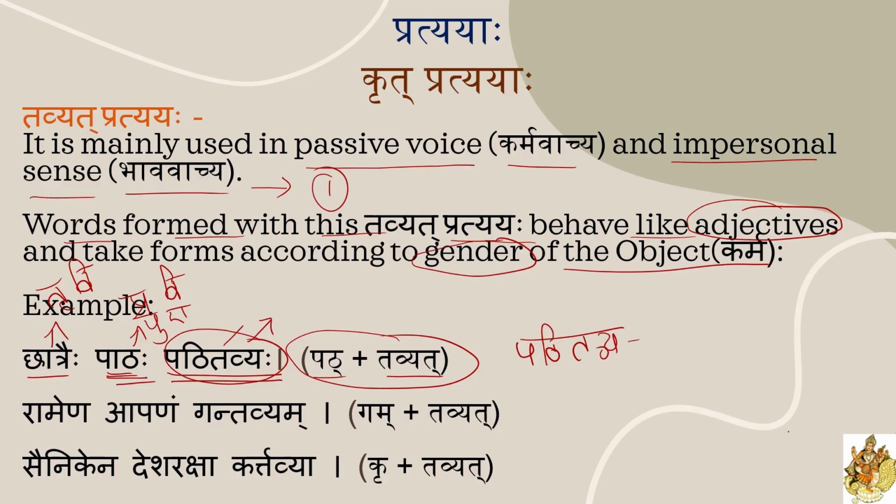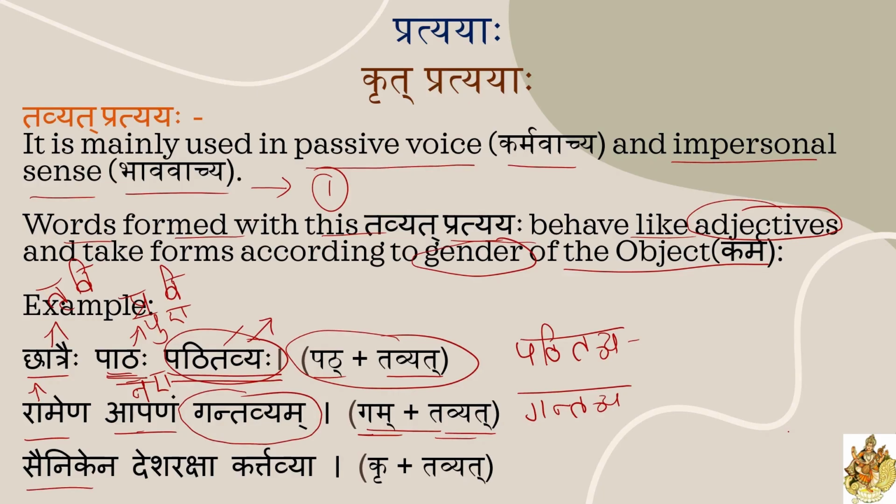Right? Next one, Ramena apanam. Given word gam plus tavyat. Ramena is kartrupadam. Apanam is karma padam, which is napunskaling ekvachan. So this word should be in napunskaling ekvachan. Gam will change into gan. Gantavya, root word is Gantavya. Here Apanam is Napunskaling Ekvachana, so we should use Gantavyam.